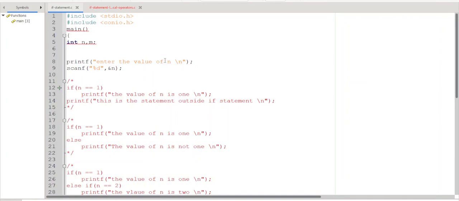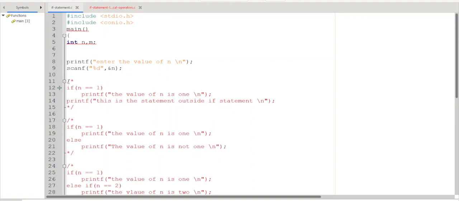Here you can see a printf statement is there and you are reading the value of n, but you are not printing it. If you want to print it, you can have printf with %d within the double quotes, comma followed by n, not &n, just n, because whenever you are reading, you have to supply the ampersand. The ampersand should precede the variable name because you have to give the address. Whereas whenever you are printing, you need not give it. You can just write printf within the double quotes, the format specifier, here %d because it is an integer, comma followed by the variable name. So no ampersand, just n.